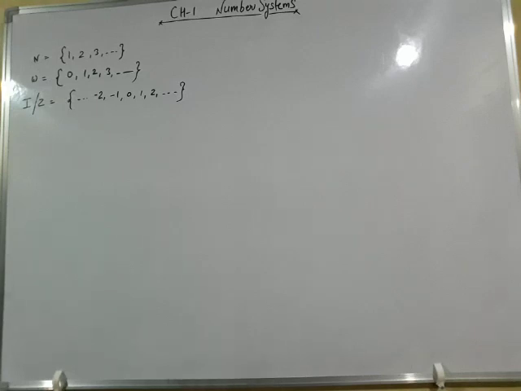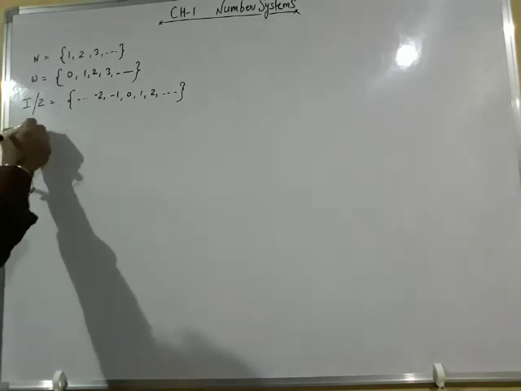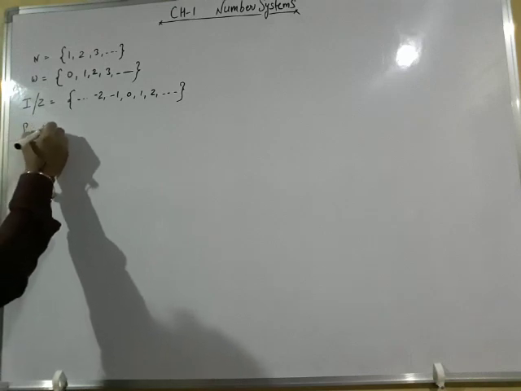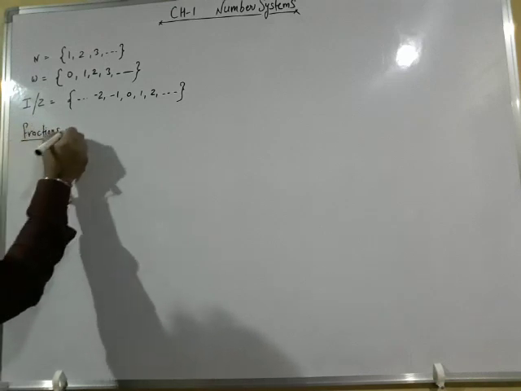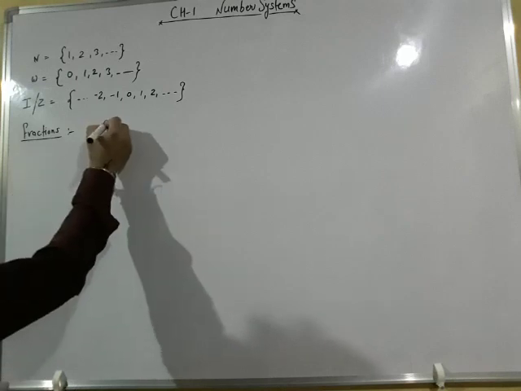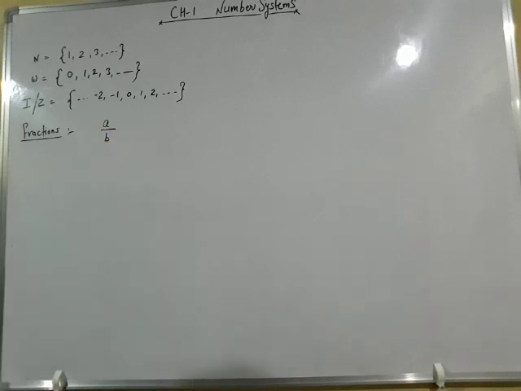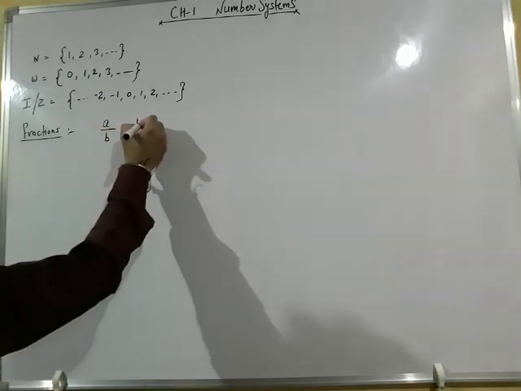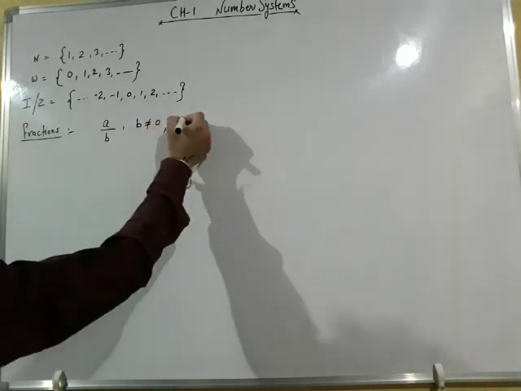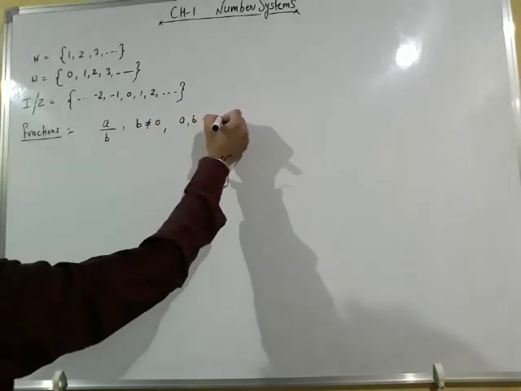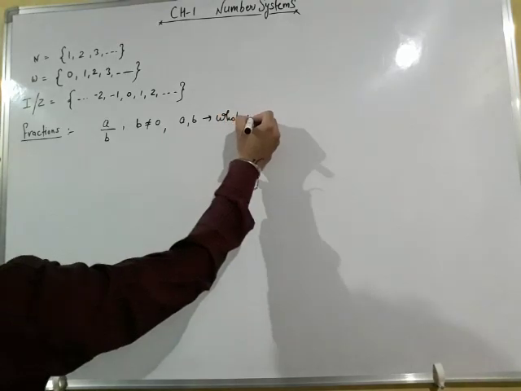After that, you studied the set of rational numbers. Yes, and before rational numbers, you studied fractions. According to fractions, the numbers which can be written in the form of a upon b, where b is not equal to 0 and a and b both are whole numbers.